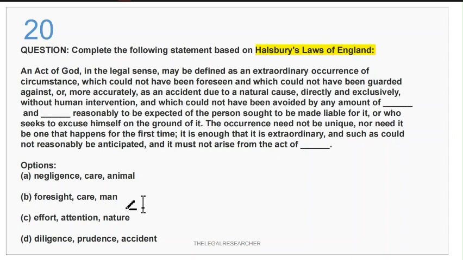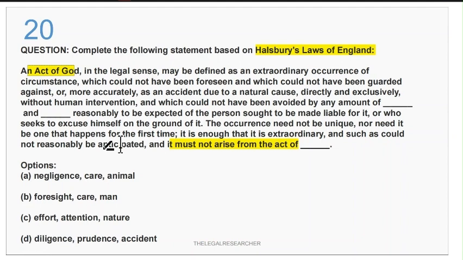If you see all the options here, so act of what? Animal? No. Nature? Obviously no. It must not arise from the act of. It is something about an act of God. So it must not arise from the act of accident.